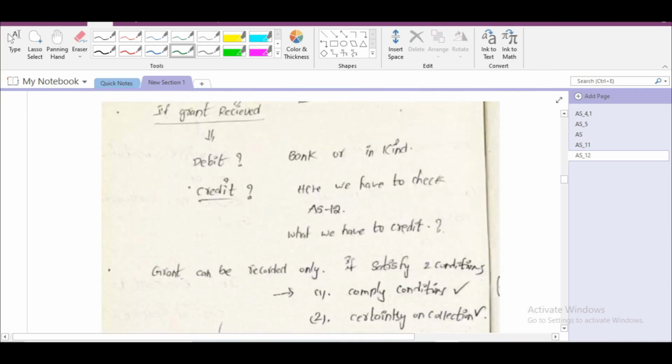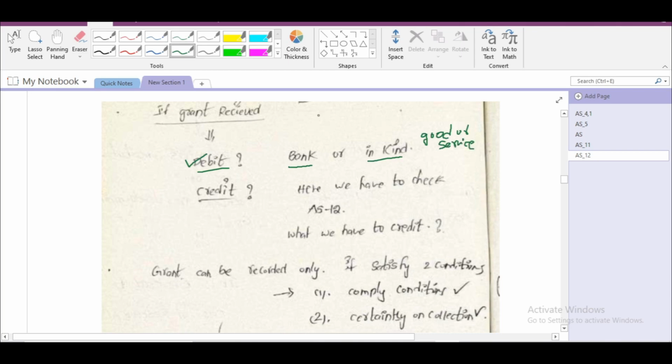With this example, we can understand Accounting Standard 12 in a good way. At the time of receipt of grant, what is the entry we have to pass? What is the account we have to debit? We have to debit bank account or else in kind, it is any good or service.